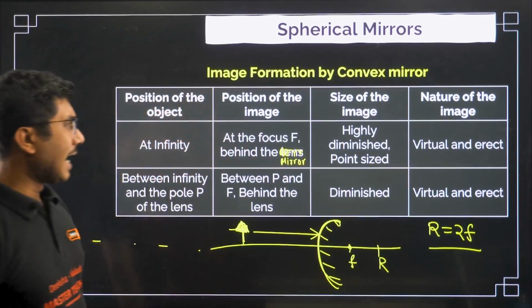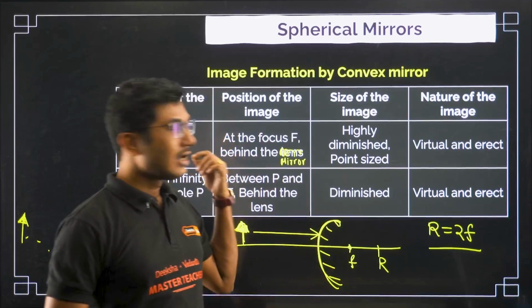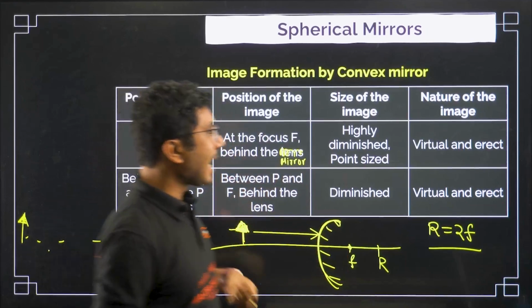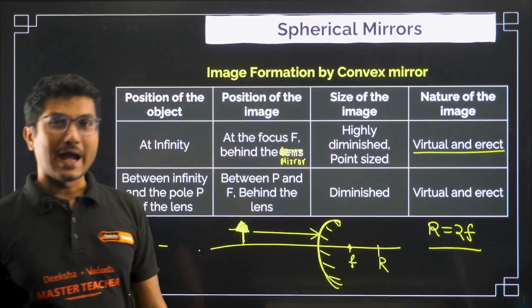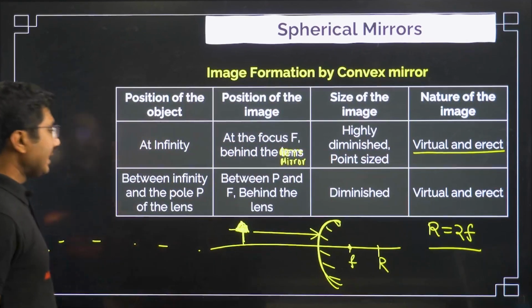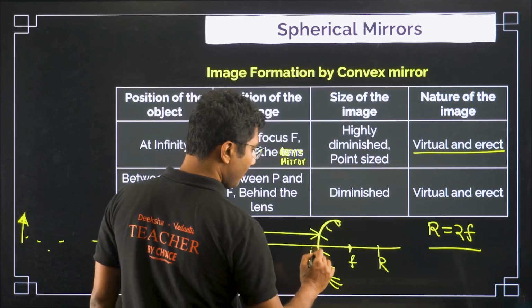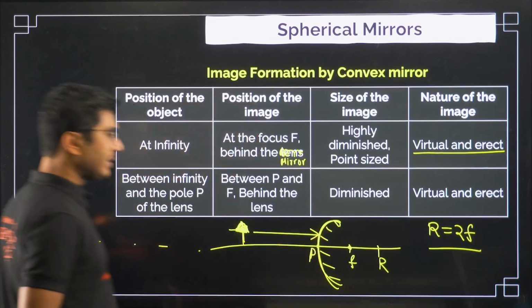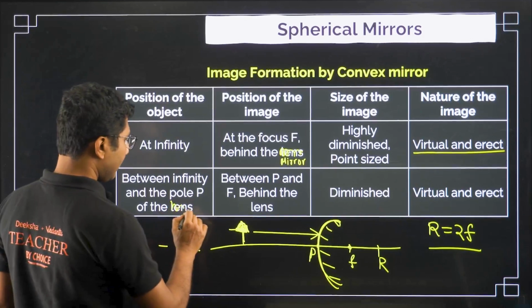Okay, highly diminished and point sized. It is very small and diminished, and it will be virtual and direct. Between infinity and the pole P, the pole is this one. Okay, between infinity and pole P of the mirror.